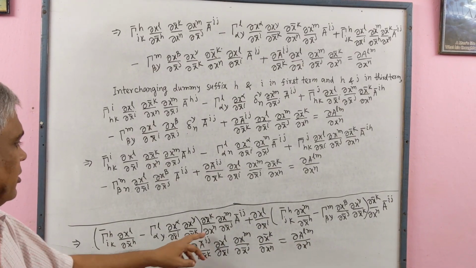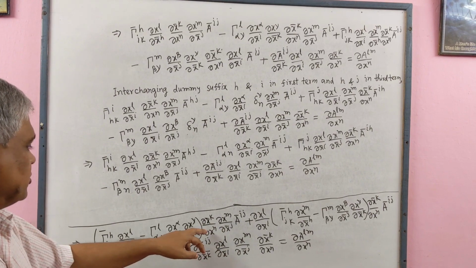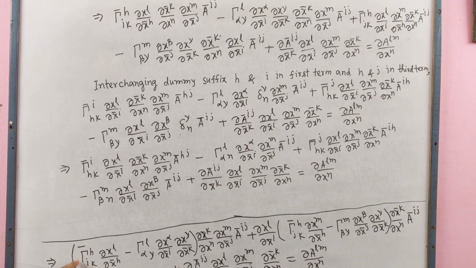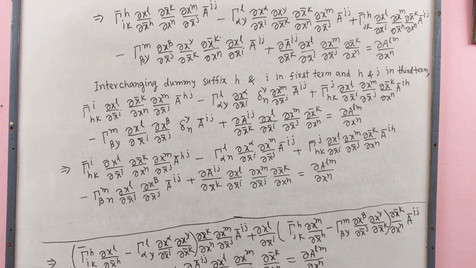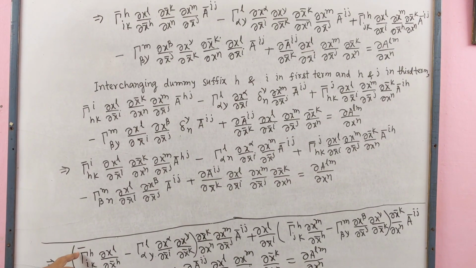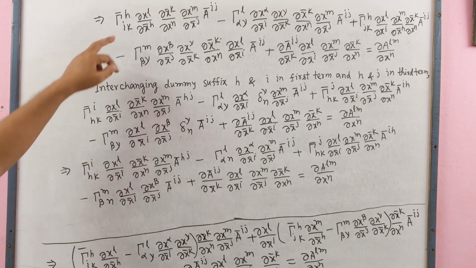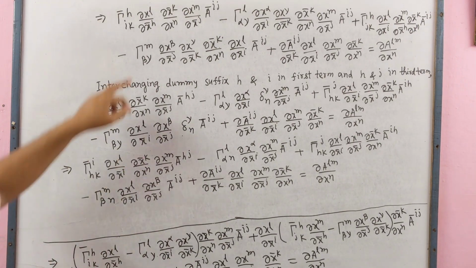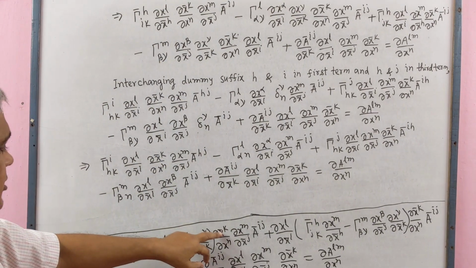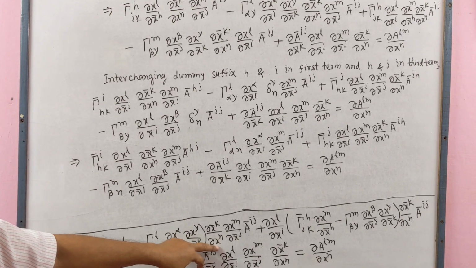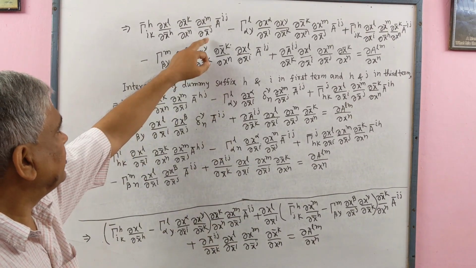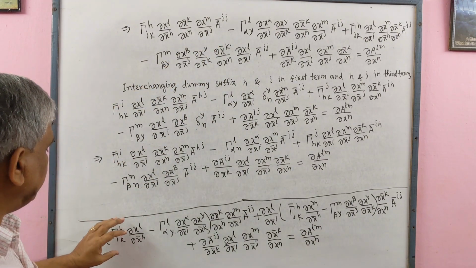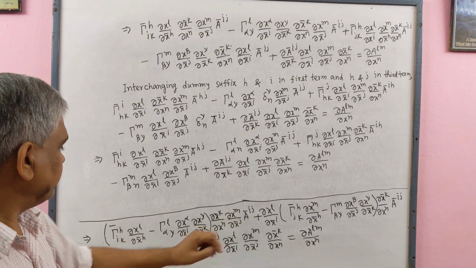Now multiplying the terms outside the bracket with the terms inside the bracket, we will get the Christoffel symbol {h, ik} bar ∂x^l/∂x̄^h multiplied by ∂x̄^k/∂x^n ∂x^m/∂x̄^j Ā^{ij}, multiplying this term with the outside term.